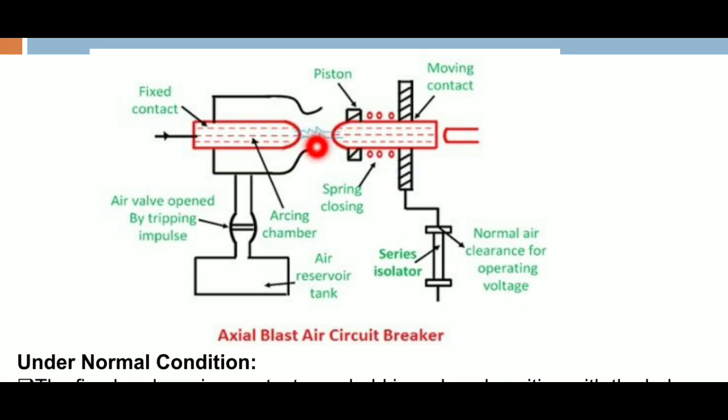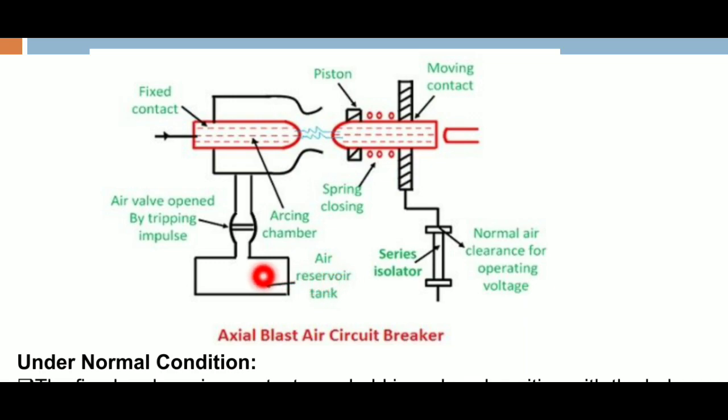This blue mark indicates the arc, and this is the piston, and this is the spring, and this is the air valve opened by the tripping impulse, and this is the arcing chamber, and this is the air reservoir tank.